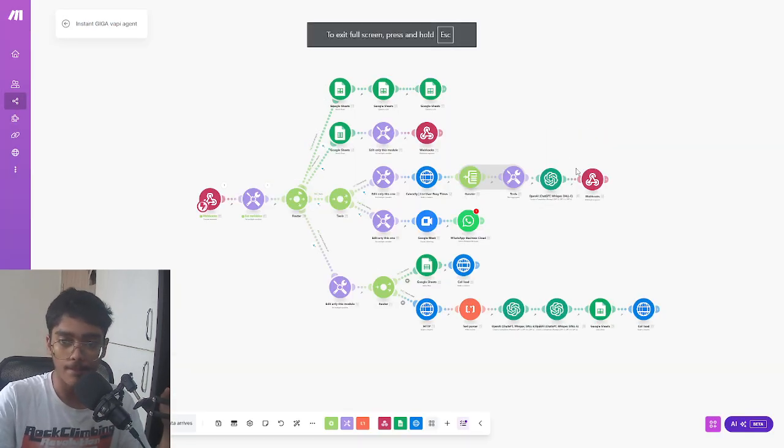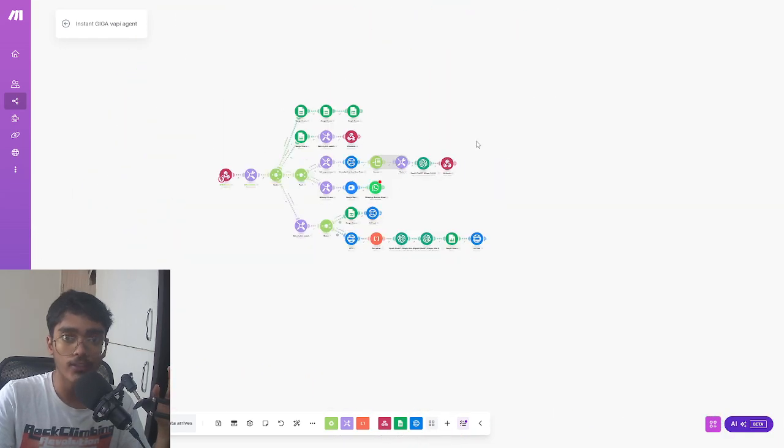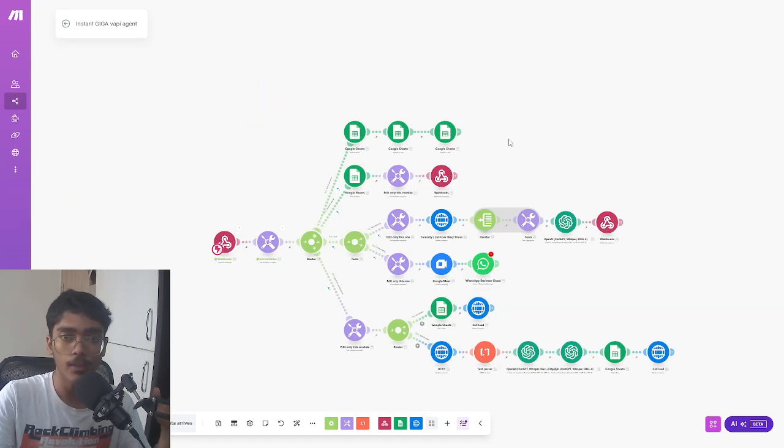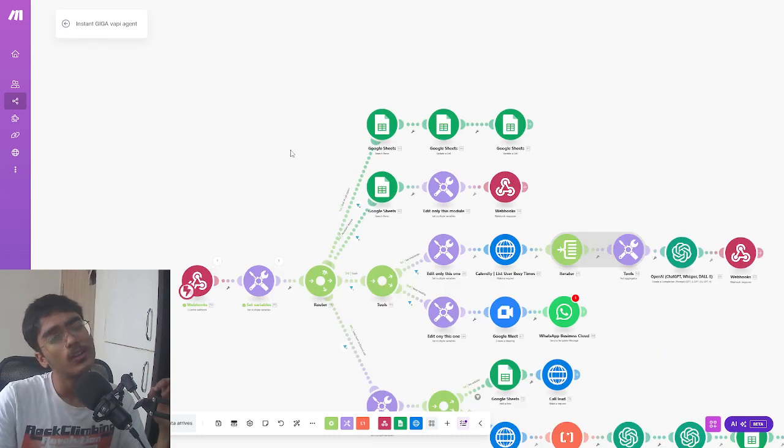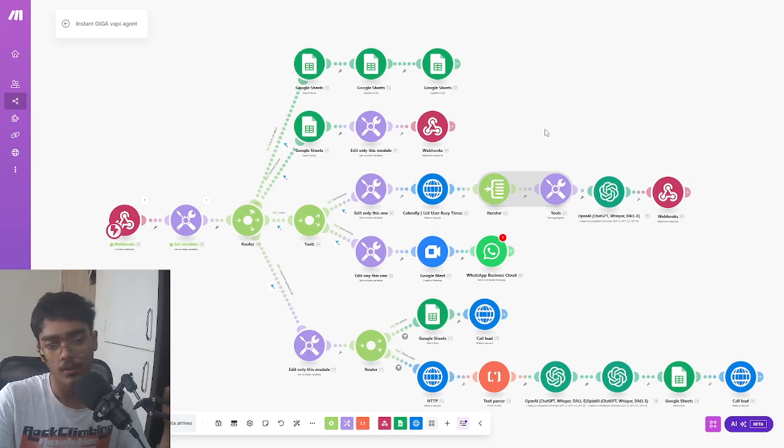So this is something I made for one of my clients. It is an AI voice agent platform. This blueprint contains different functionalities. I sold this one for about 12k US dollars with a retainer of 6k. And yeah, this thing works.